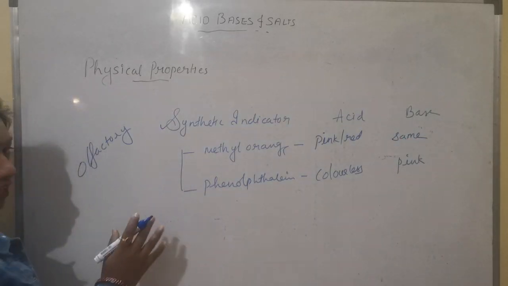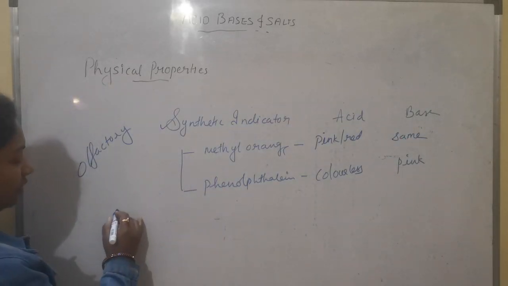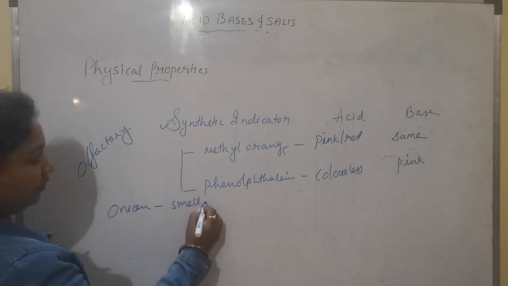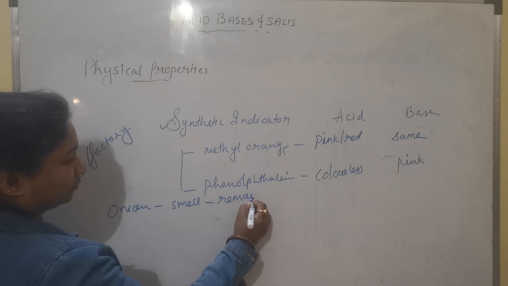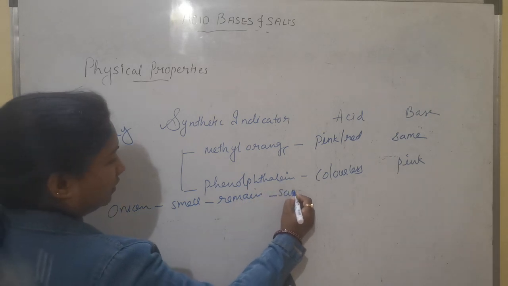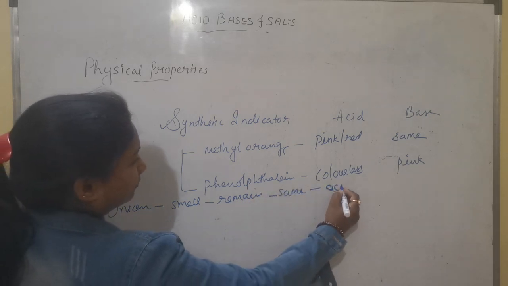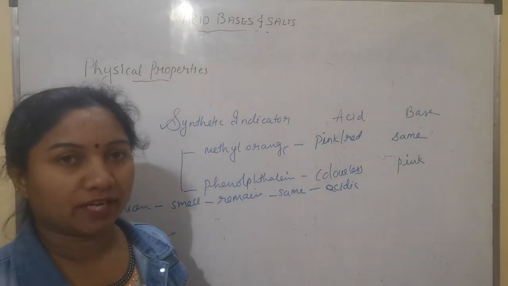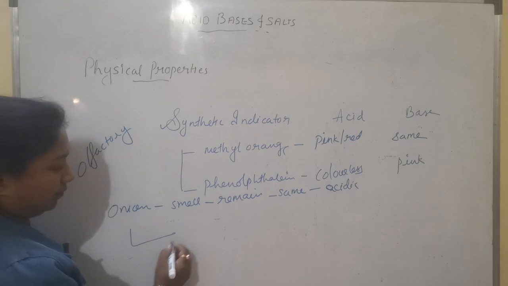The smell of onion will remain the same in acidic medium, whereas you would not be able to detect the smell of the onion in basic medium.